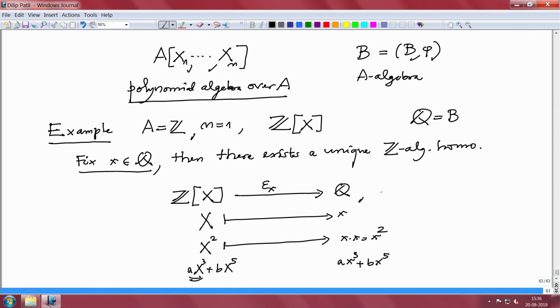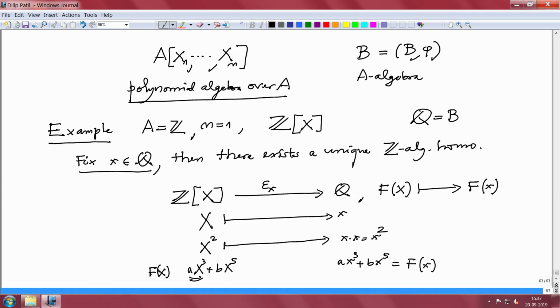This map is in fact, any polynomial capital F of x will go to F evaluated at small x. This is precisely capital F evaluated at x. Only wherever you find x, you write small x.